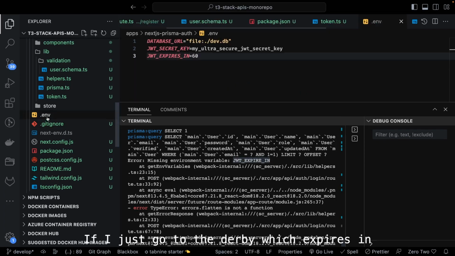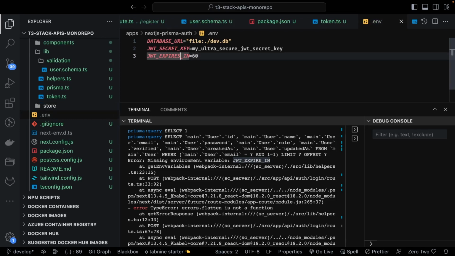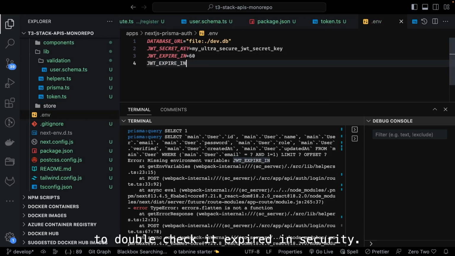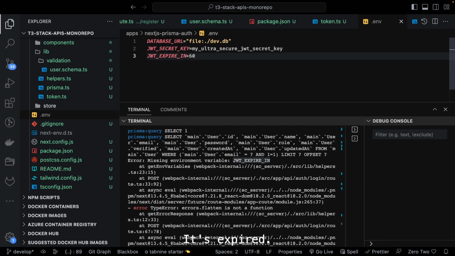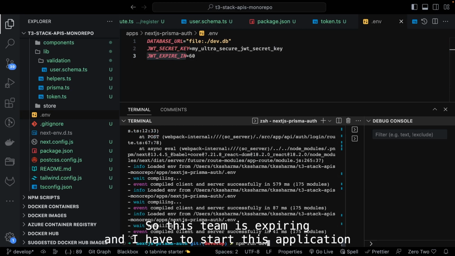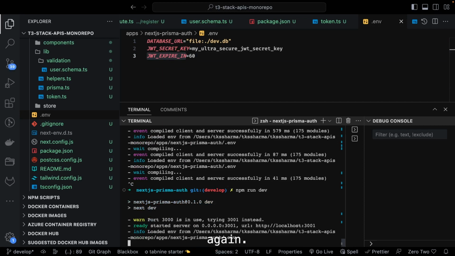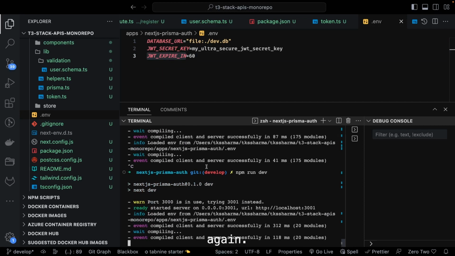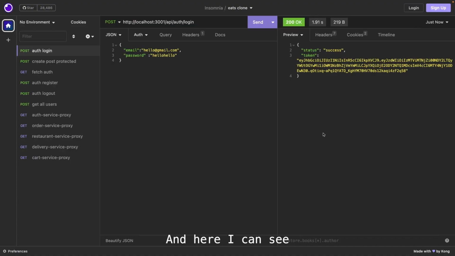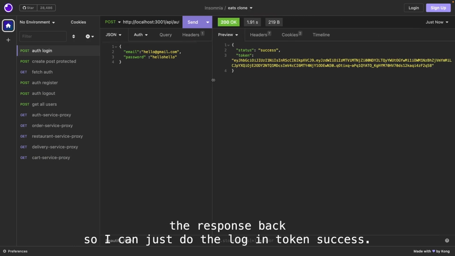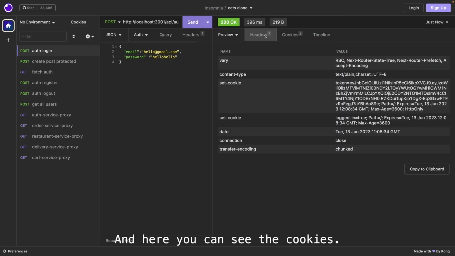If I just go to the .env, it says expires in. Now I will double check it. Expire in, secret key. So it's expired. So I will just change it to expire in, and then I will start this application again. Okay, and let's see this. And here I can see the response back. So I can just do the login, token success, and here you can see the cookies also.